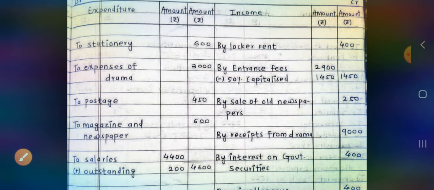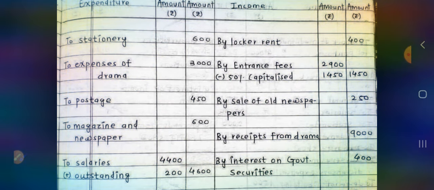Look at the income side. Locker rent, income. Entrance fees, it's 50% capitalized. So remaining 50% is shown as an income, and 50% have been transferred to the capital fund.